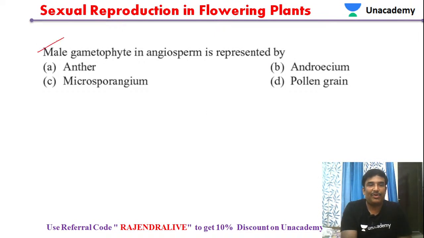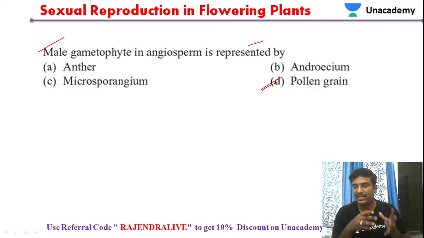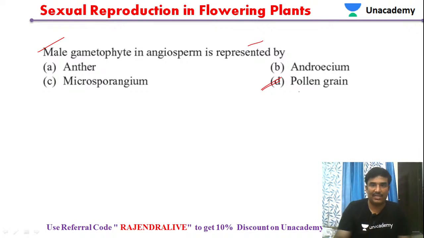Next. Which is known as the male gametophyte in an angiosperm? The pollen grain is considered the male gametophyte, students. It is a direct question. So pollen grain is considered the male gametophyte. That is the right answer in this case.